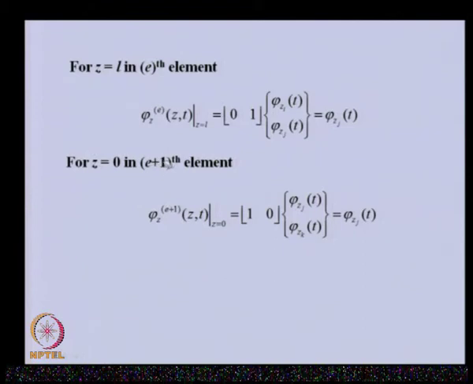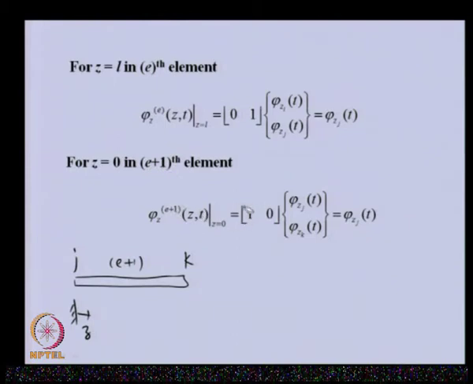Now, if you take element E plus 1, then the jth node location, this is the E plus 1 element, the local coordinate is again starting from the same point here, but the nodes are J here and K here. So, you can see that for element E plus 1, the jth node is at Z is equal to 0. That is why we predict the field variable at the jth node by putting Z is equal to 0 in the E plus 1th element equation.